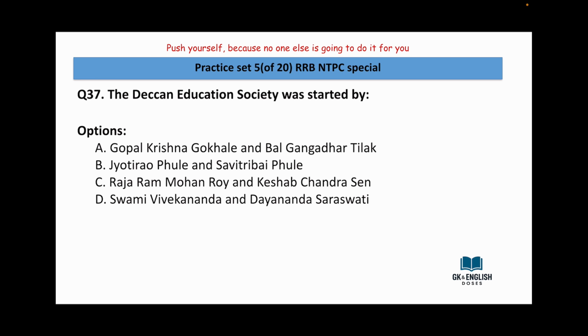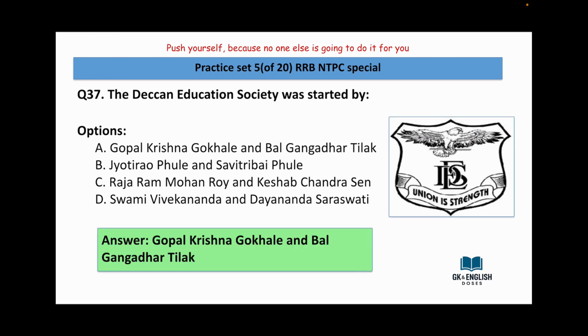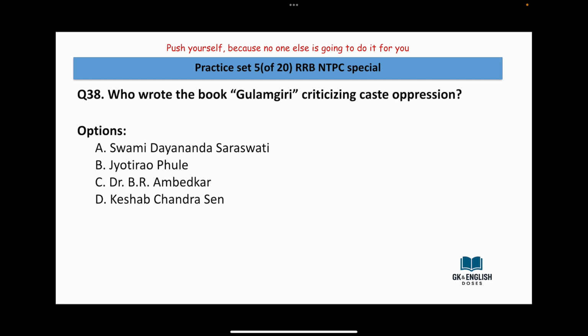The Deccan Education Society was started by Gopal Krishna Gokhale and Bal Gangadhar Tilak, Jyotirao Phule and Savitribai Phule, Raja Rammohan Roy and Keshab Chandra Sen, Swami Vivekananda and Dayananda Saraswati. Answer is Gopal Krishna Gokhale and Bal Gangadhar Tilak. Who wrote the book Gulamgiri, criticizing the caste oppression? Swami Dayananda Saraswati, Jyotirao Phule, Dr. B.R. Ambedkar, Keshab Chandra Sen.